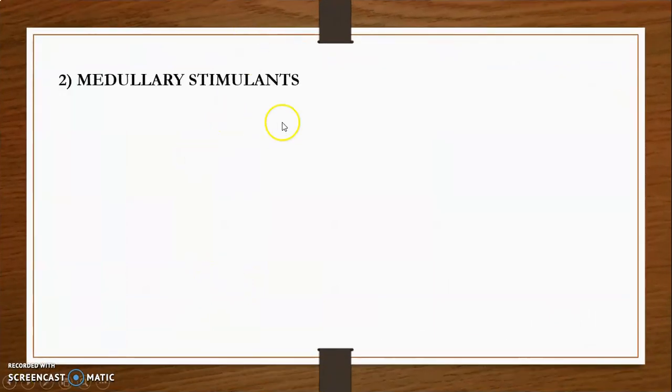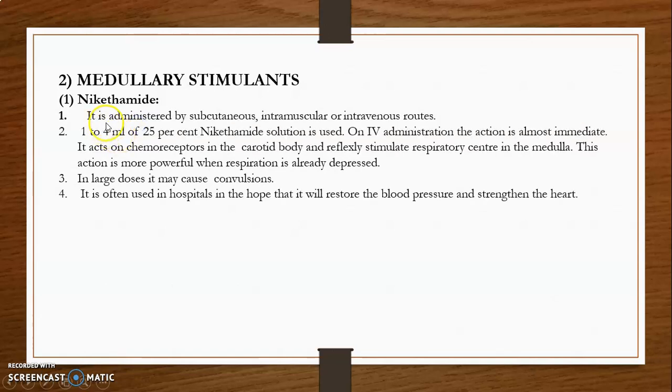The next one is the medullary stimulant drugs. An example is nikethamide. It is administered by the subcutaneous, intramuscular, or intravenous route. 1 to 4 ml of 25% nikethamide solution is used. On IV administration, the action is almost immediate.